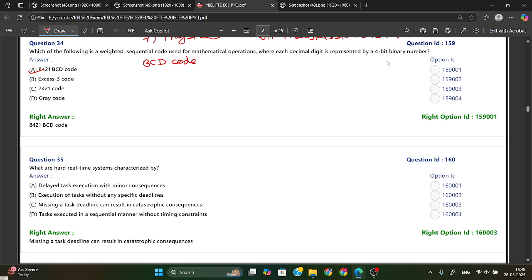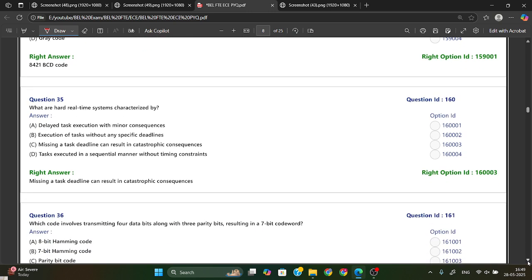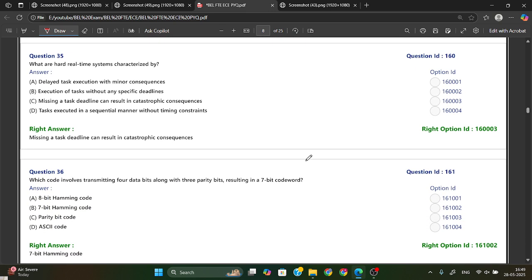Okay. Now the next one is, what are hard real time systems characterized by? They are characterized by a missing task deadline can result in a catastrophic consequence. So option C is your right answer.